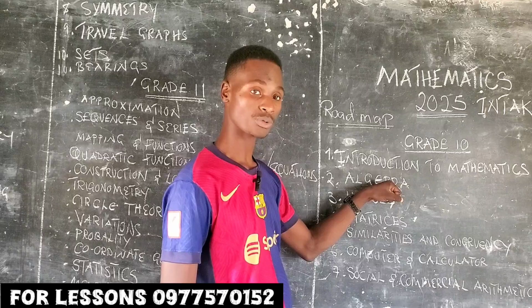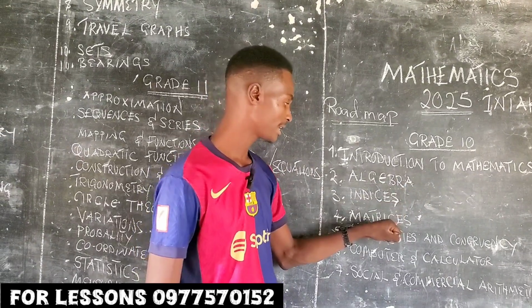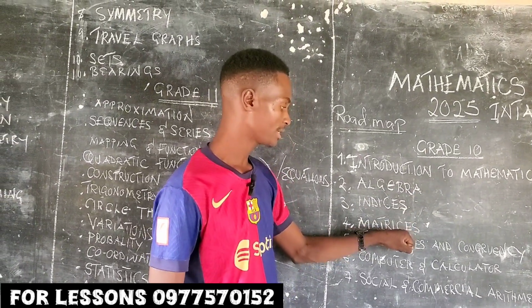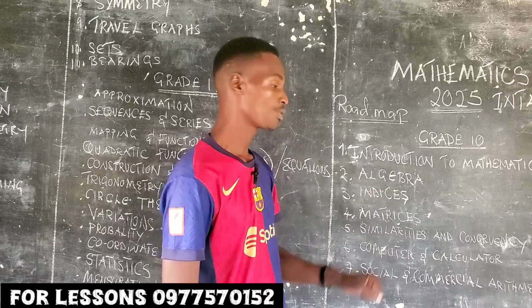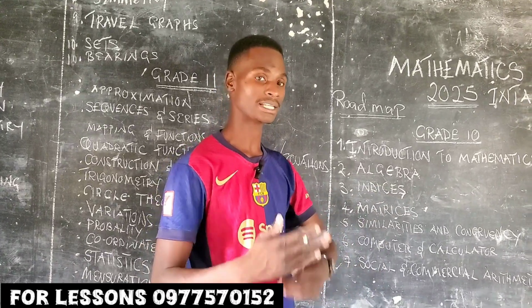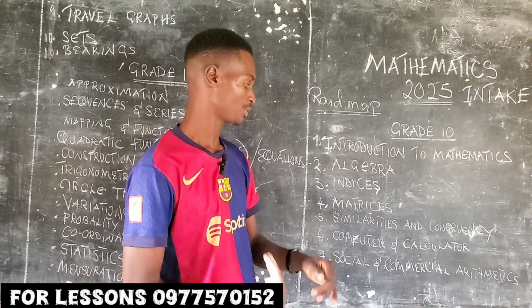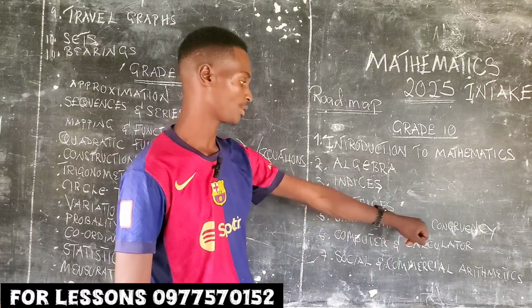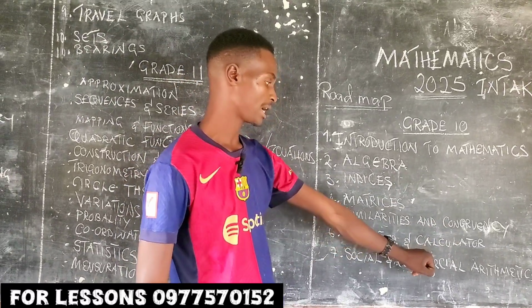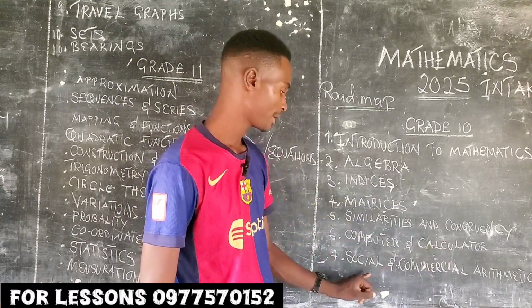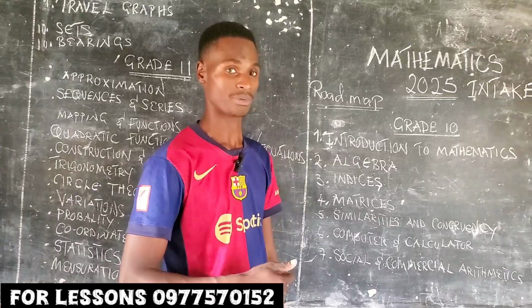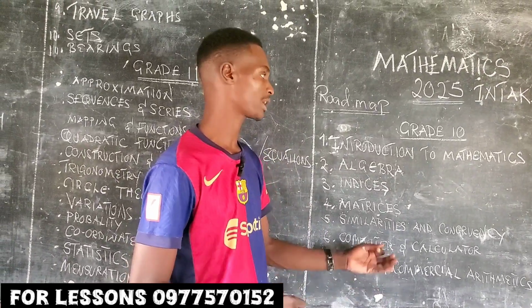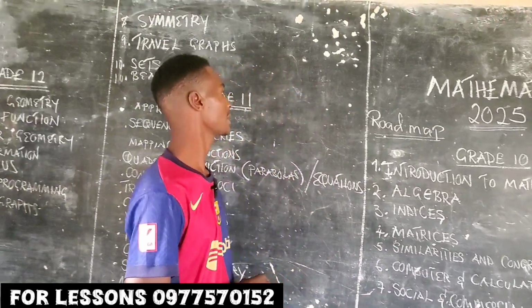Then we'll go to algebra. From algebra, matrices, indices, we'll look at sets and set notations. That's when we will come to similarity and congruence. Then the computer and calculator, social and commercial arithmetic. This is not the end of grade 10. Come with me this side.